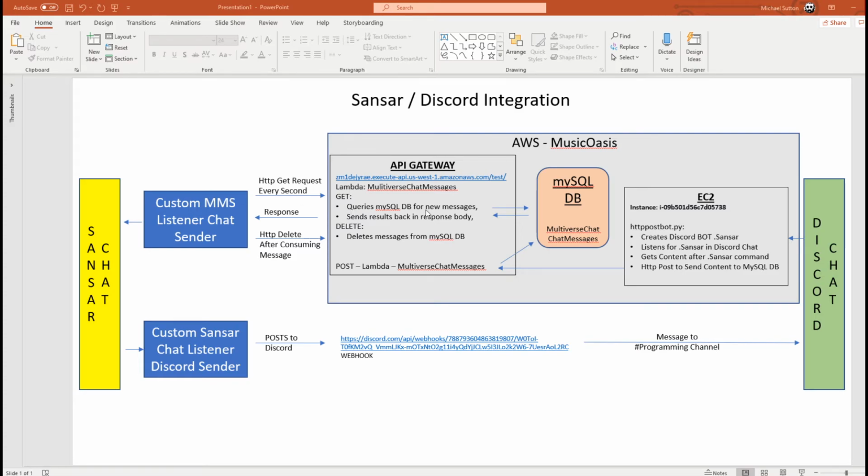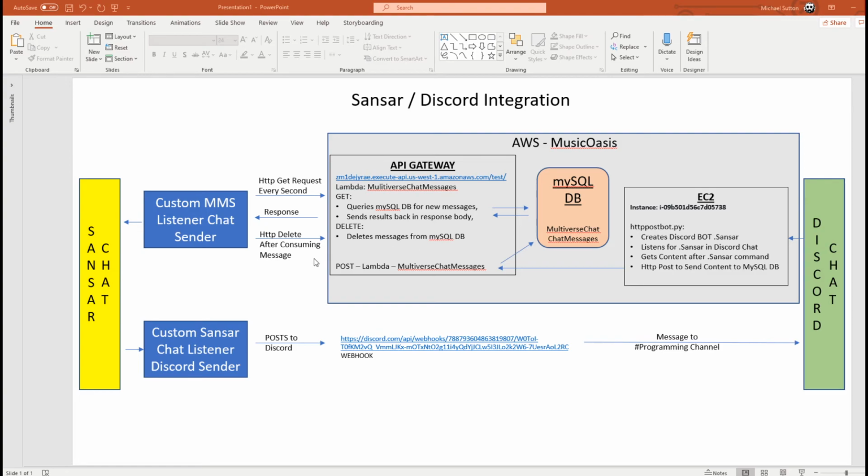And it calls the Lambda, which queries a SQL database, says, hey, is there any new messages? The new messages are put in a response back with a GET, and that response then gets put to the Sansar chat.